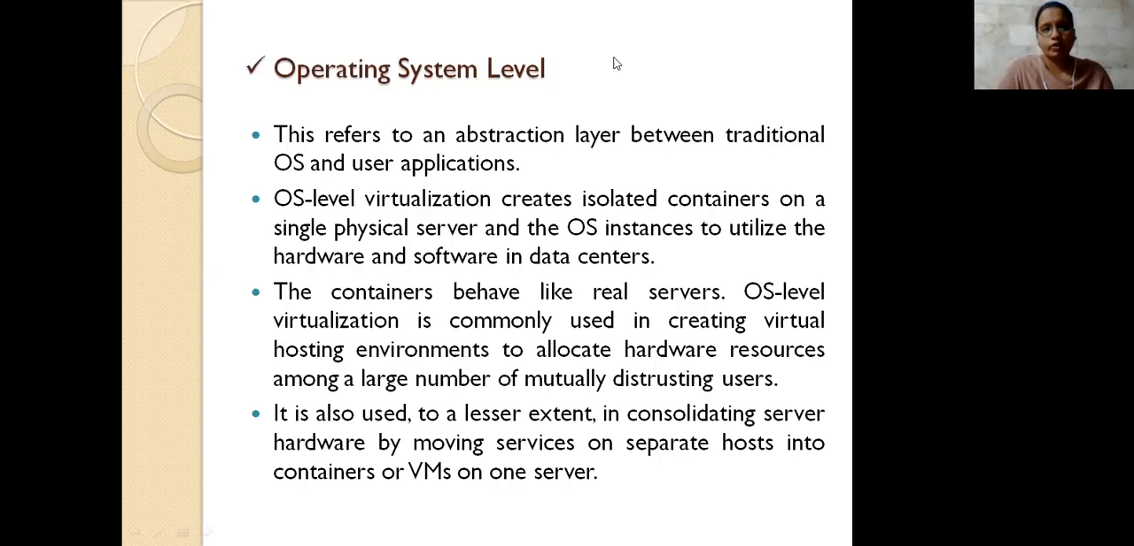So how are we going to utilize it? The physical server will have multiple environments. In this, we can use the hardware and also the software into the database here. The containers will behave like real servers, and also create virtual hosting environments. And then it will allocate all the other resources.